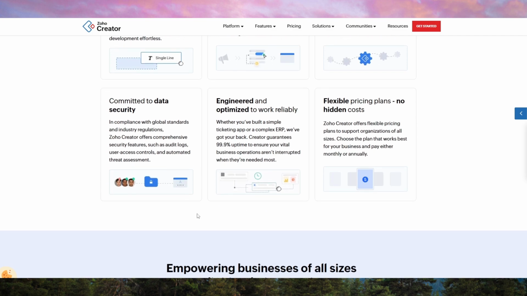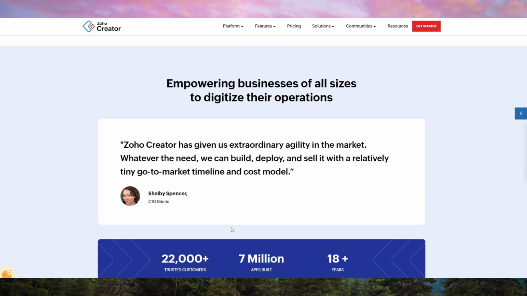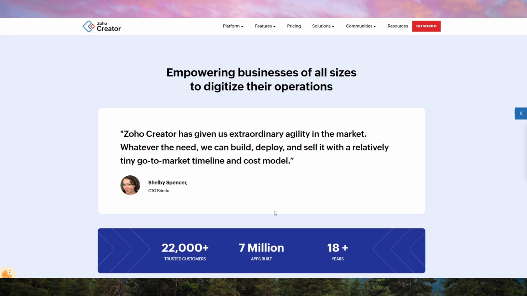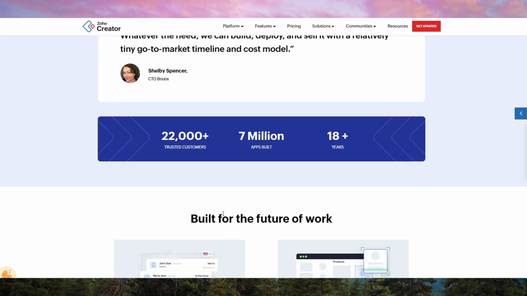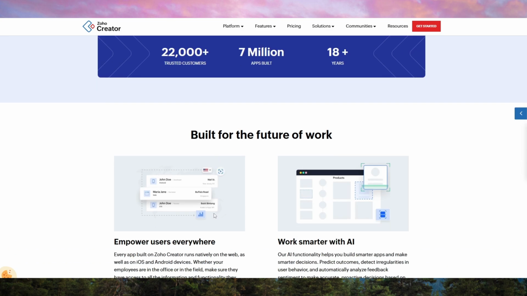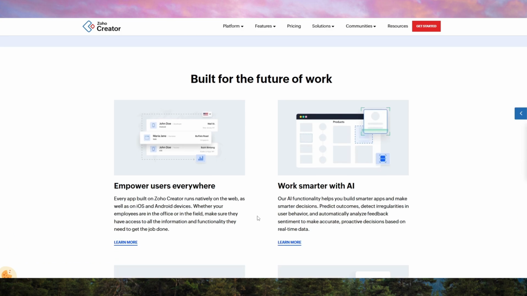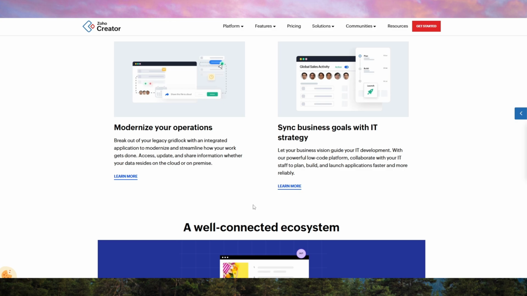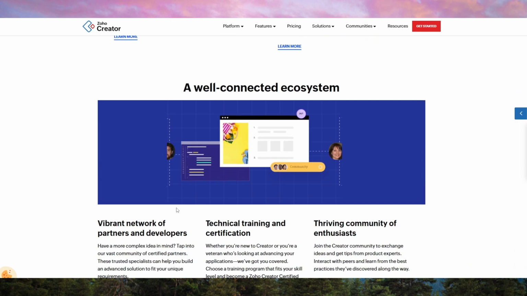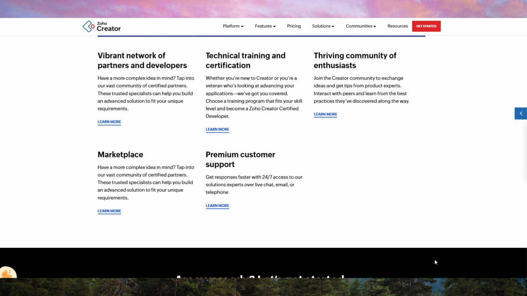One of Zoho Creator's strongest points is its integration with other Zoho apps like Zoho CRM, Zoho Books, and Zoho Desk, as well as third-party services like Google Workspace, Zapier, and PayPal. This makes it highly versatile for businesses looking to centralize their workflows. Additionally, the platform is cloud-based, meaning your apps are accessible from any device, and it even offers native mobile apps for Android and iOS, a crucial feature if your team works remotely or on the go.